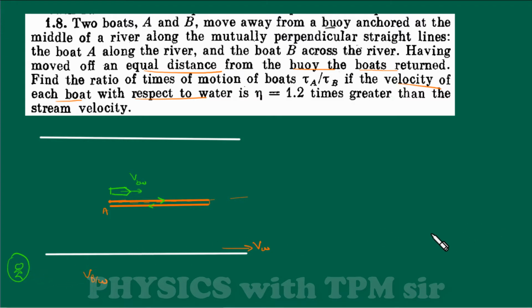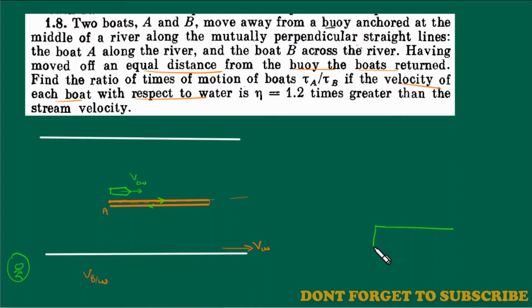If you are traveling on a bus, and the bus is traveling with speed 10 meter per second towards the right, and you also start moving on this bus in the direction of the bus with 5 meter per second, the person on the ground will observe your speed as 15 meter per second, right?